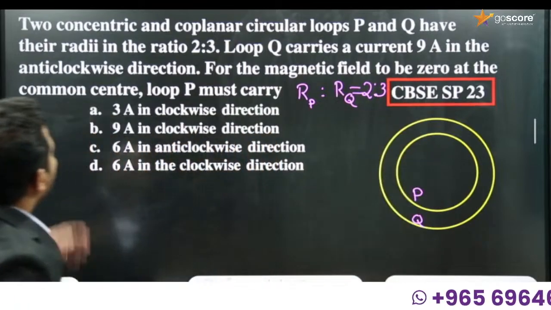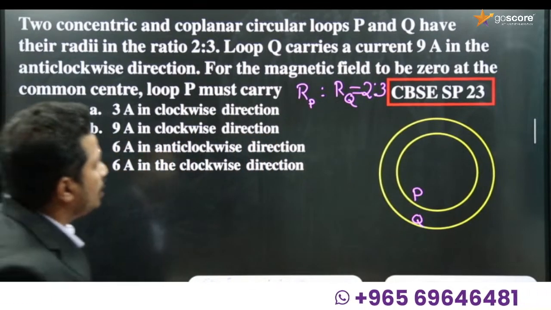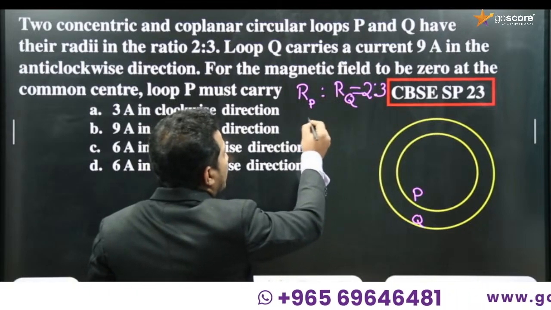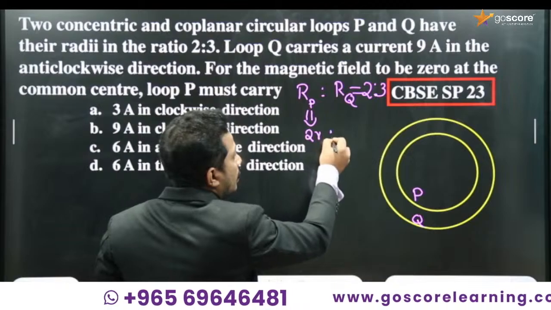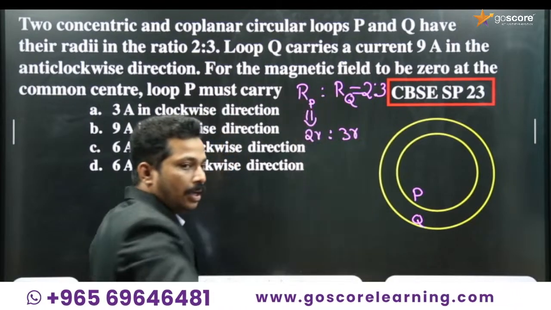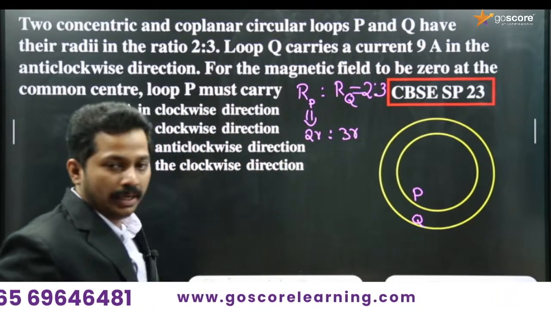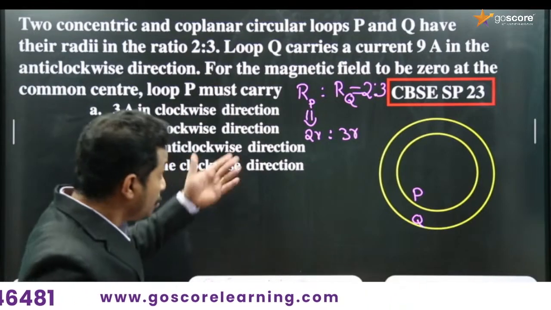We can say that if the radius of P is 2r, then 3r will be the radius of Q. So that's the ratio given in the question itself.